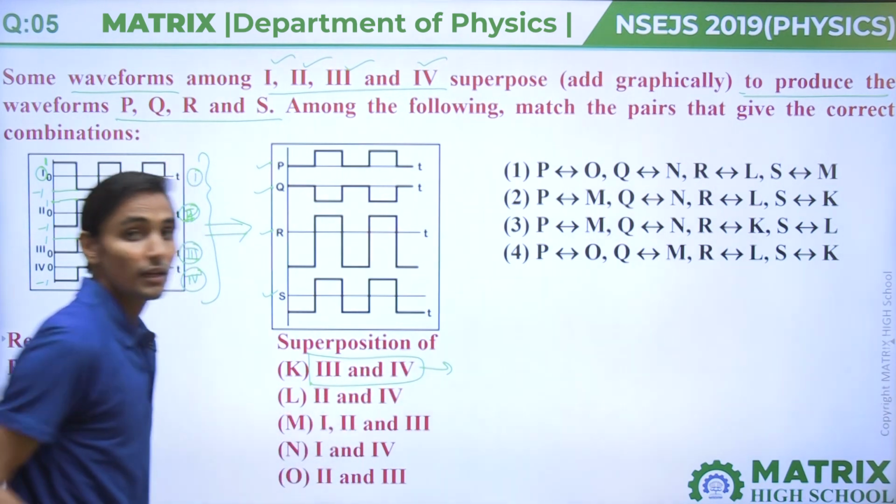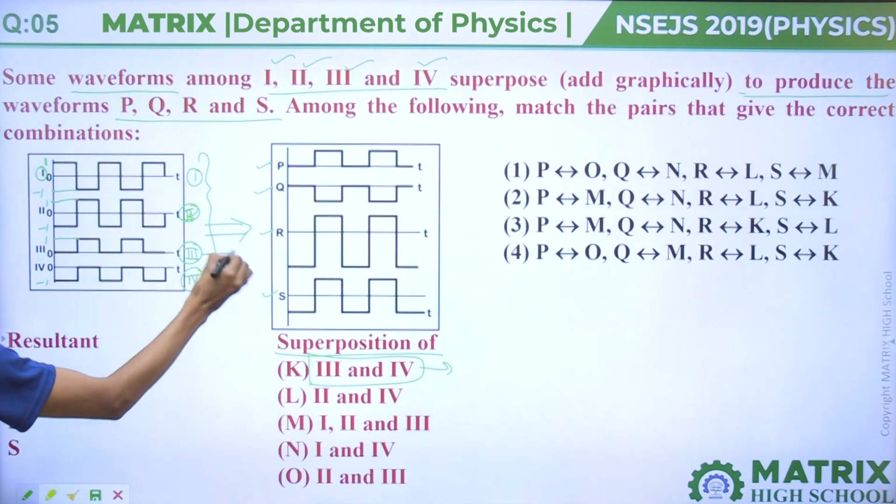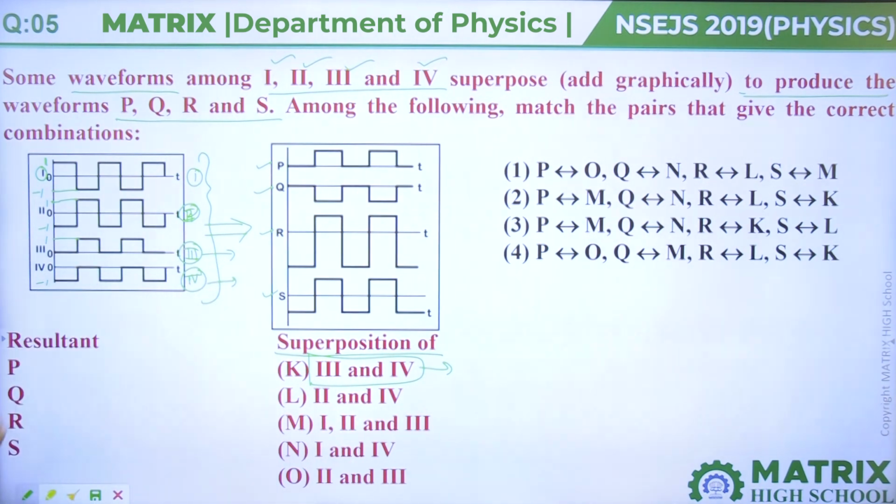So take the example of third and fourth. Combination means superposition of third and fourth. Here is third and here is fourth. In third it is 0 plus it is minus 1, so 0 minus 1 will come out minus 1 in this region. Here plus 1 plus 0 will come out plus 1. In this region 0 and it is minus 1, so 0 plus minus 1 will come out minus 1.